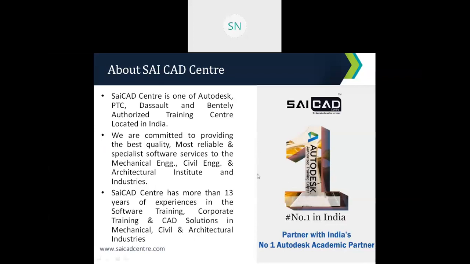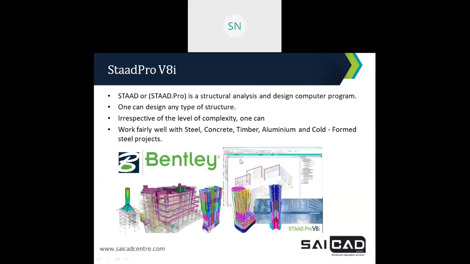Now let me discuss the STAAD.Pro software. So STAAD.Pro is a general purpose structural analysis and design software, a computer program, right? The main task of this software is analyzing a structure and designing the structure. Design means to provide the reinforcement detailing, right?